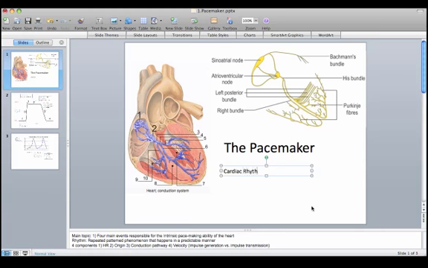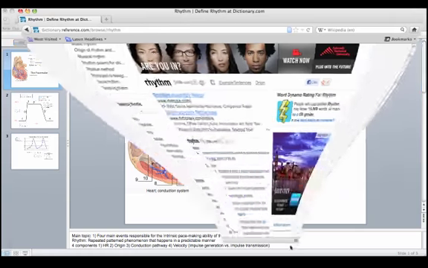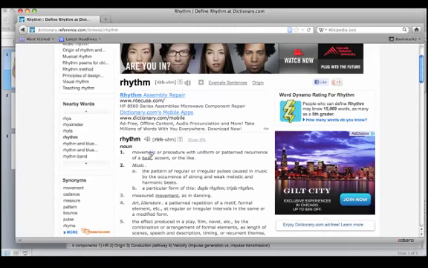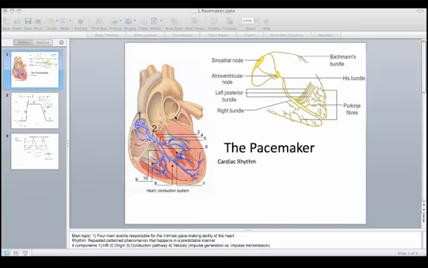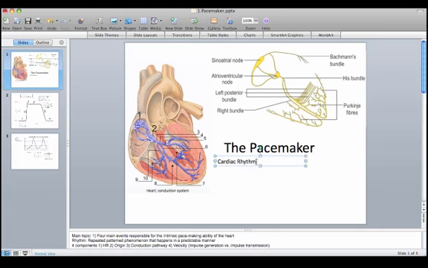Cardiac rhythm. Before we discuss cardiac rhythm, what exactly is rhythm? Rhythm in a colloquial sense, according to dictionary.com, is a movement or procedure with uniform or pattern recurrence of a beat, accent, or the like. Essentially, rhythm is a repeated, patterned phenomenon that happens in a predictable manner. For cardiac rhythm, there are four characteristics that define it physiologically.